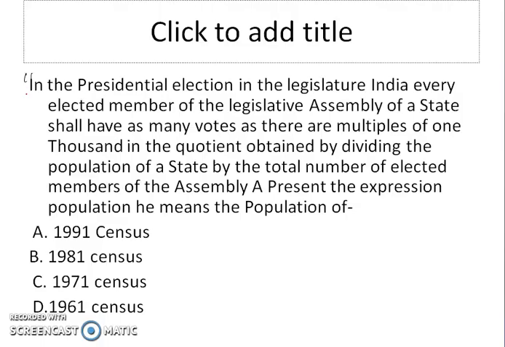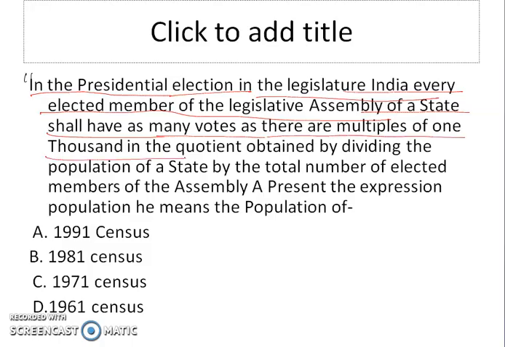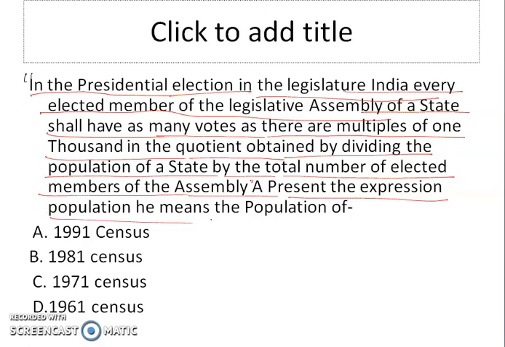So let's begin. The question is, in the presidential election in the legislature of India, every elected member of the legislative assembly of a state shall have as many votes as there are multiples of 1000 in the quotient obtained by dividing the population of a state by the total number of elected members of the assembly. In the present expression, population means the population of.